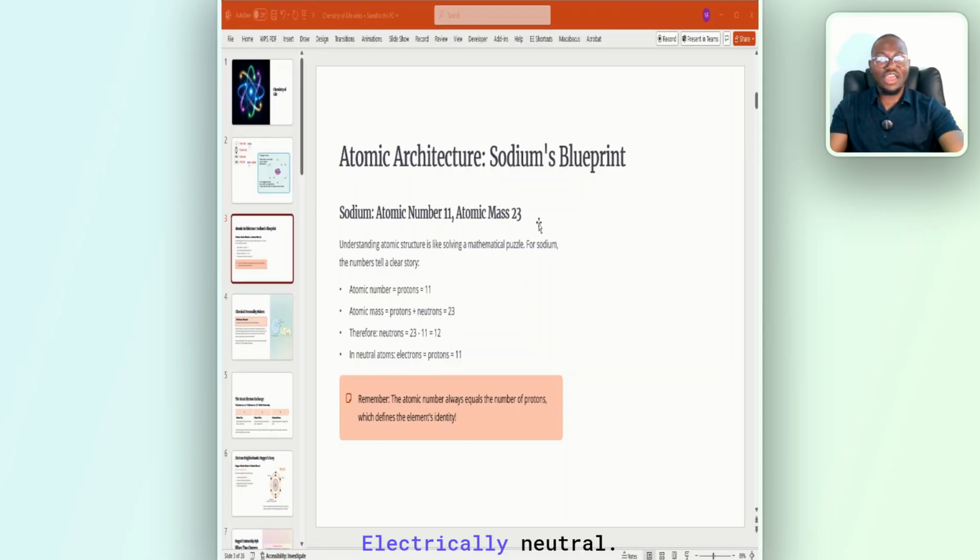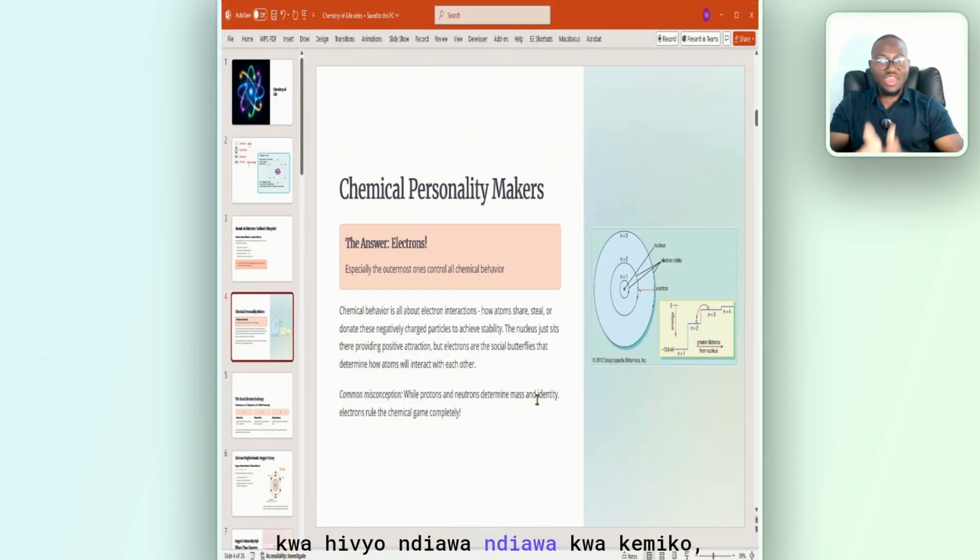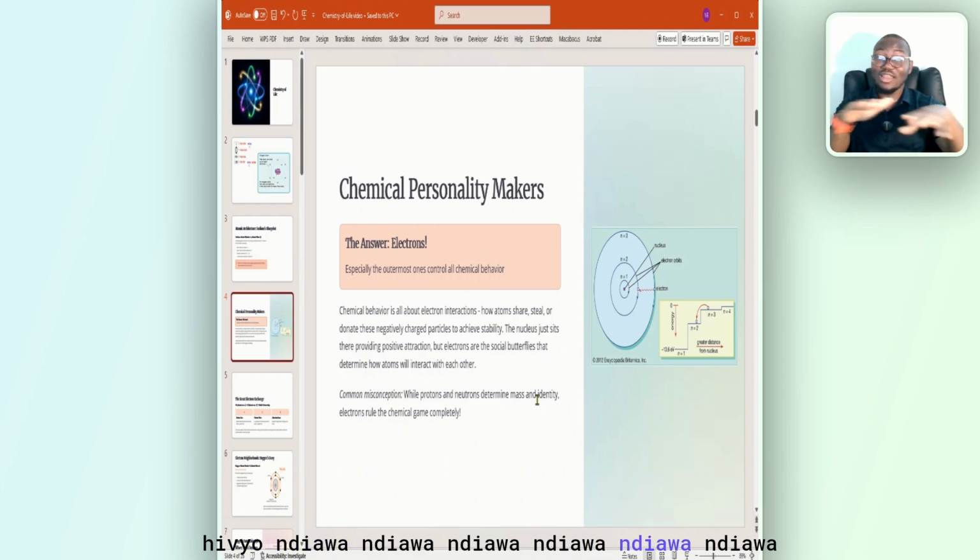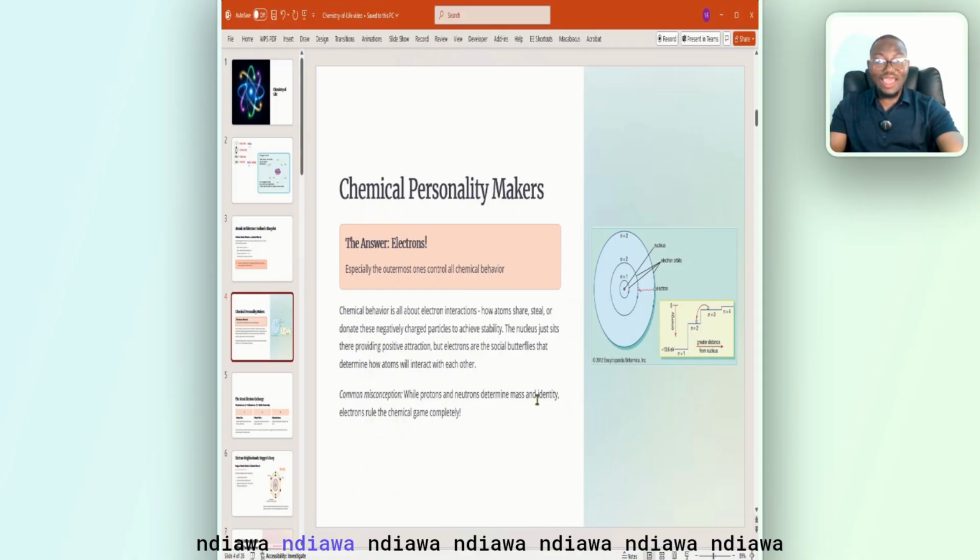You should also know that protons are positively charged, electrons are negatively charged, and neutrons are electrically neutral. Now, when you are talking about the chemical behavior of these elements, it's all about electrons. Just know it's all about electrons. These valence electrons are what determine how a particular element behaves, how atoms share, steal, or donate these negatively charged particles to achieve stability. The nucleus is just there. The neutrons are in the nucleus. But the electrons are on the outside, flying up and down, just like a butterfly. Very, very important for you to know this.